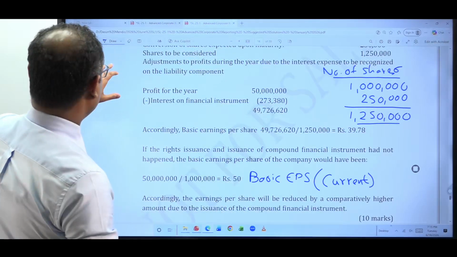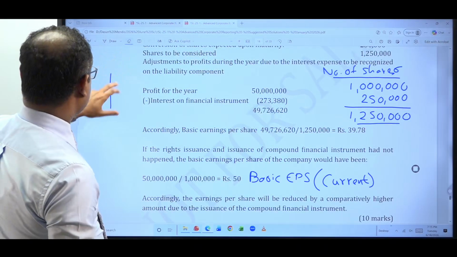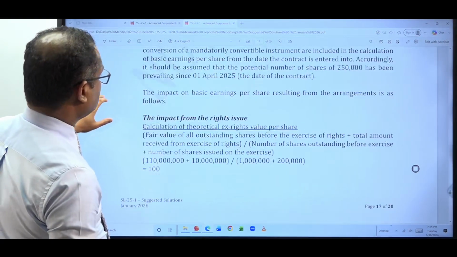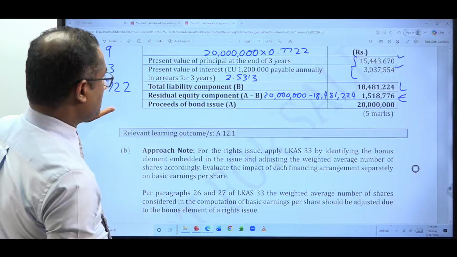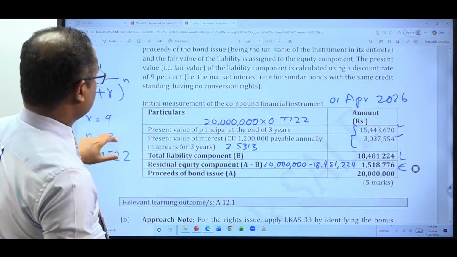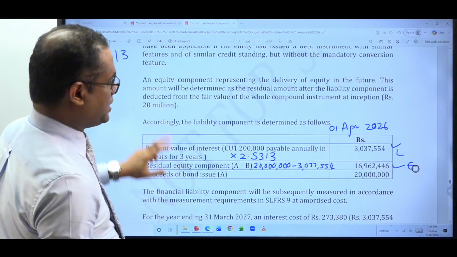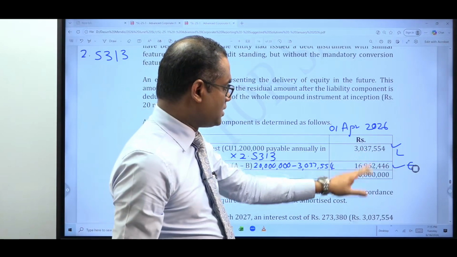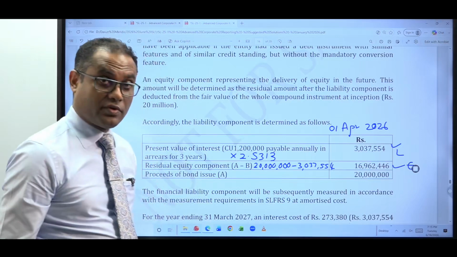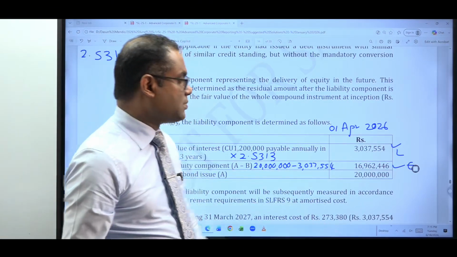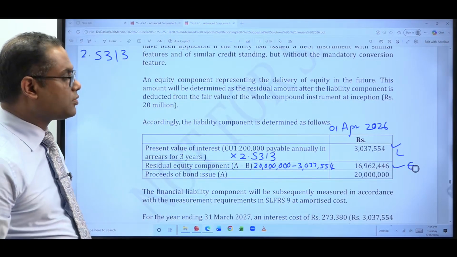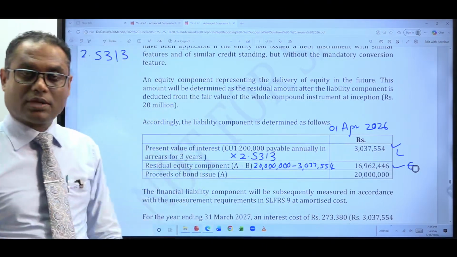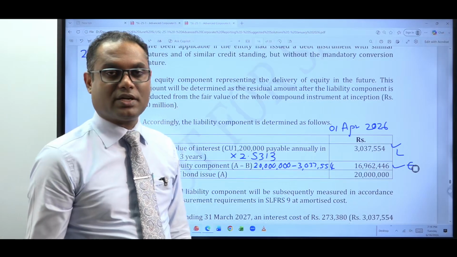If you go to the suggested answer, what was the financial liability value in arrangement A? We have done the computations. Financial liability value of 3,037,554. Equity value of 16,962,446. Then, what is the year that we are talking about? For the year ended 31st March 2027.